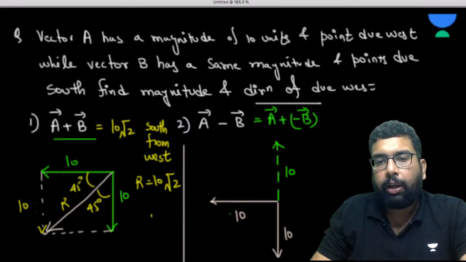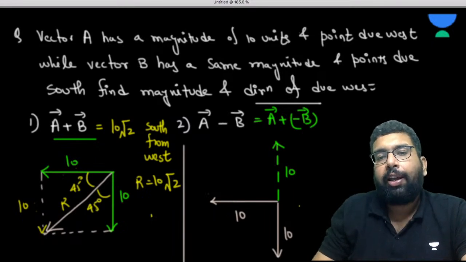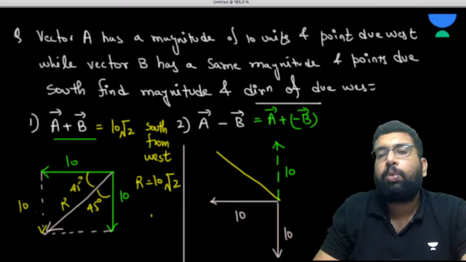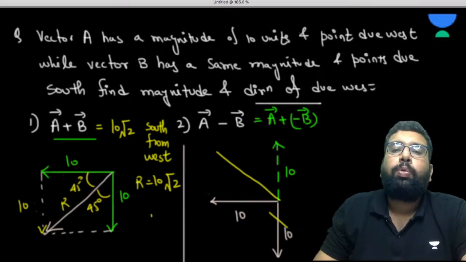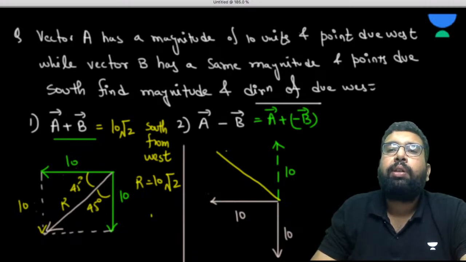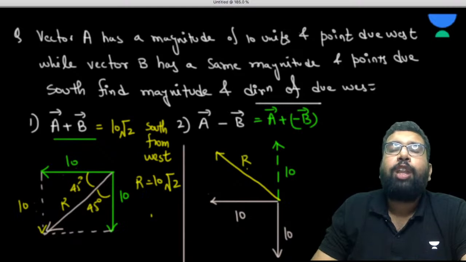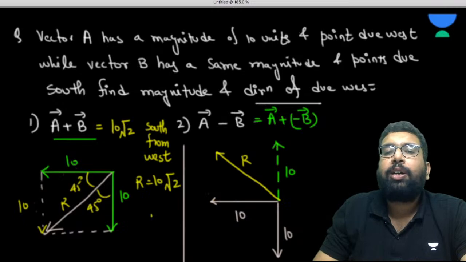Are you getting my point? Now here, please observe. So you have the resultant. Two vectors, and they are the same in magnitude. So their resultant will be exactly in the middle of them. Okay, so the angle is 45.